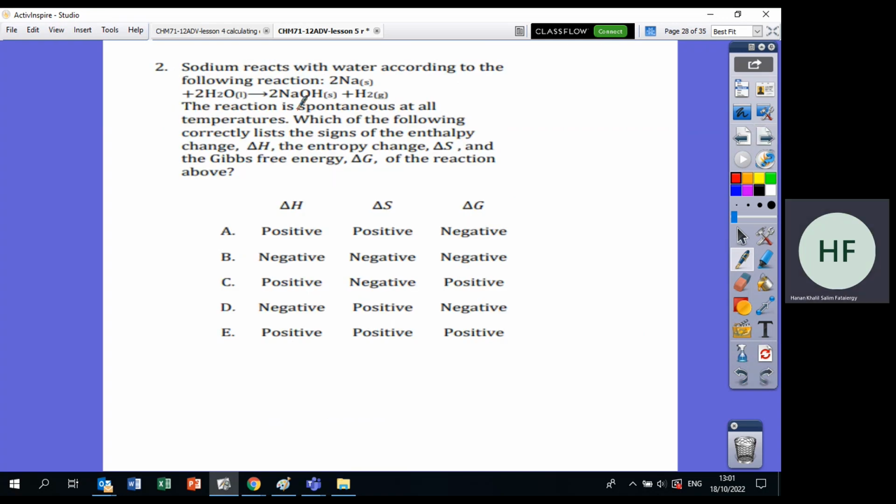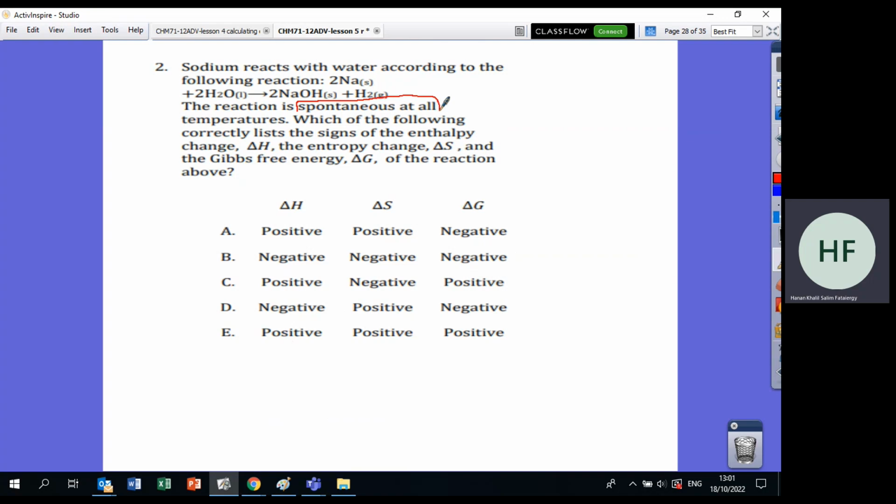Now we have the reaction. This reaction is spontaneous at all temperatures, meaning always spontaneous, meaning delta G is negative. When is delta G negative? Delta H is negative and delta S is positive. Come on, choose the correct answer.